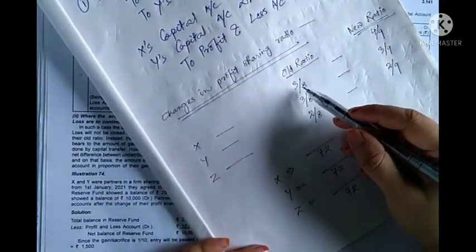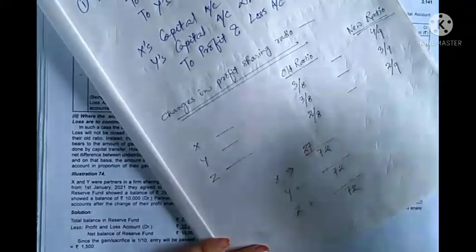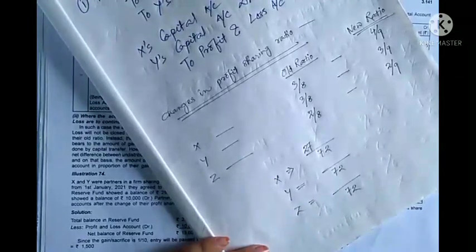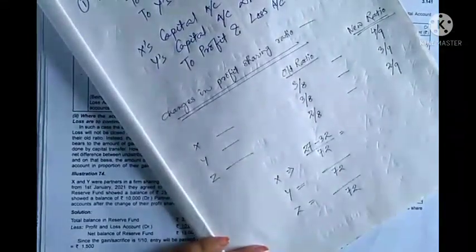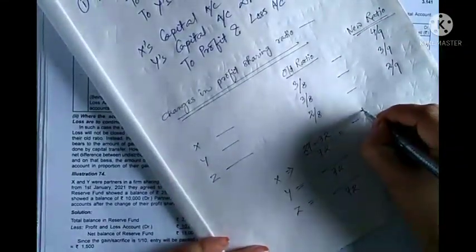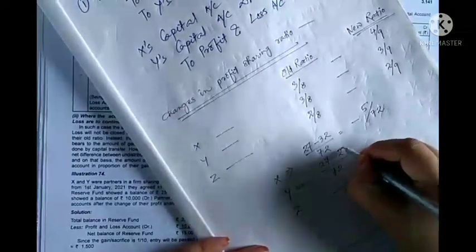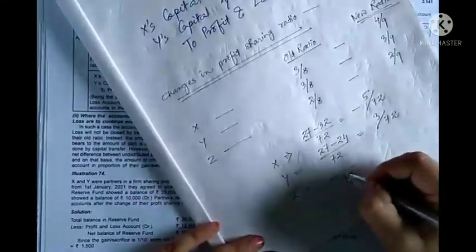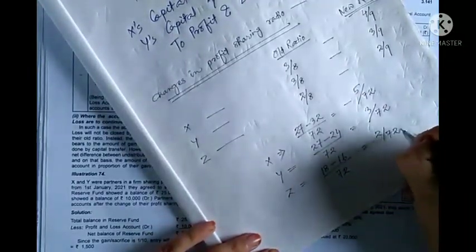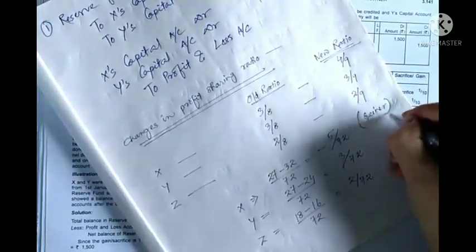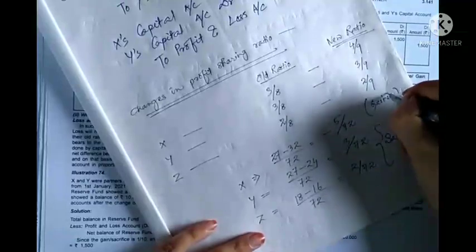Okay, so 27/72, 27/72, 16/72 less 32/72, 24/72, 16/72, giving minus 5/72, then 3/72, and 2/72. So X is the gainer and these two, Y and Z, are the sacrificing partners. Okay, sacrificing partner, gaining partner.